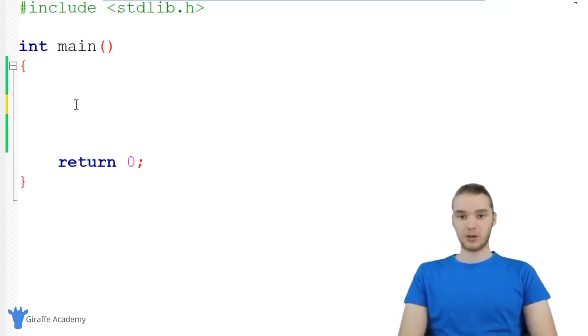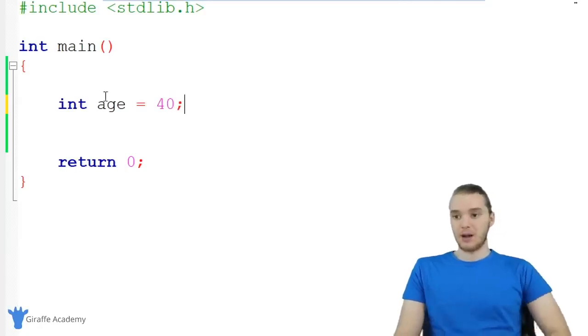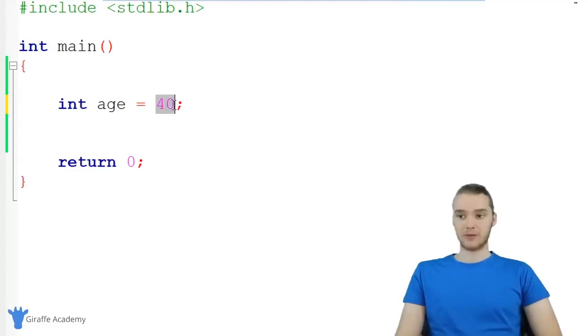To create an integer, we could just say int, and we'll give this a name, so we could say age, and set age equal to like 40 or something. Whenever we want to use an integer in C, we always just type out the number. You'll notice I'm not putting quotation marks or parentheses or anything around this. I'm just typing out the number like that. And now we actually have our variable age.